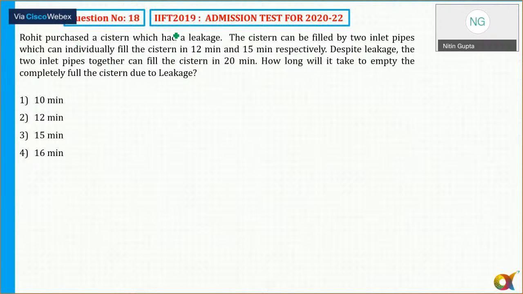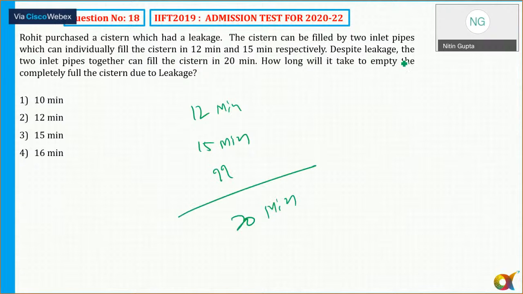Rohit purchased a system which has a leakage. The system can be filled by 2 inlet pipes. Despite the leakage, the pipes can fill it. Leakage happens. How long will it take to empty the completely full system?